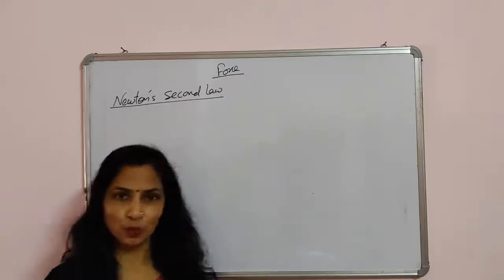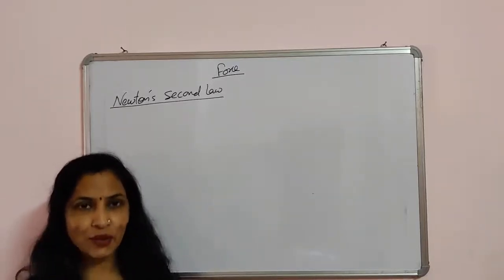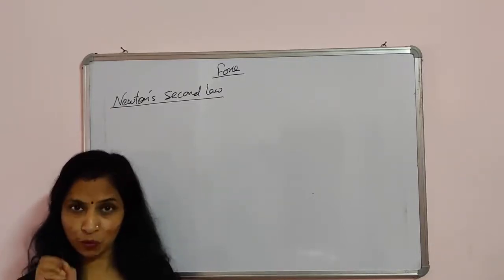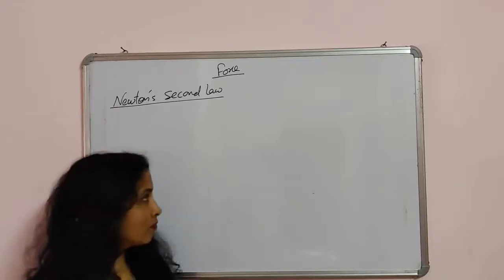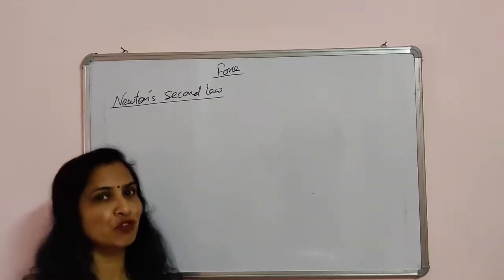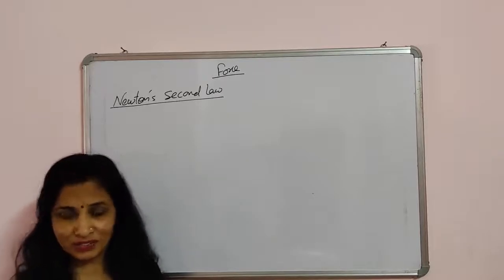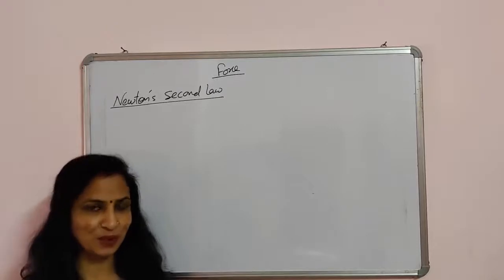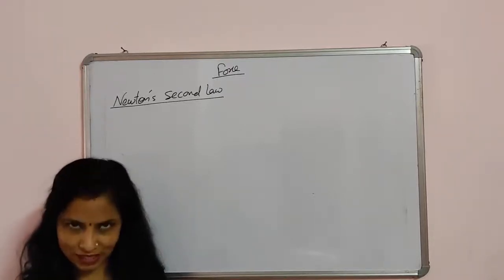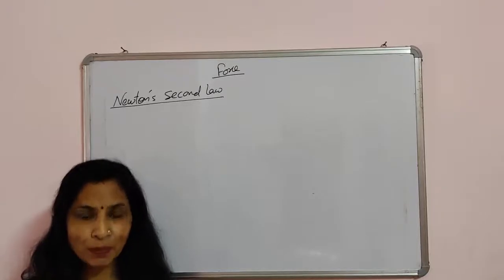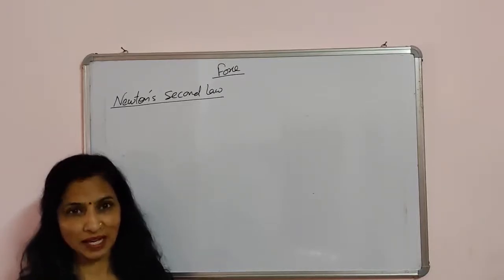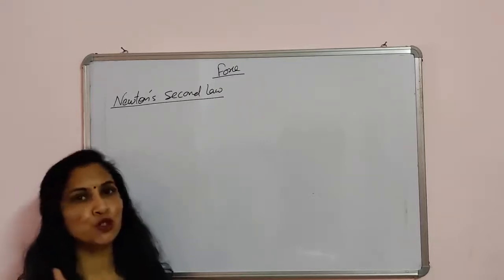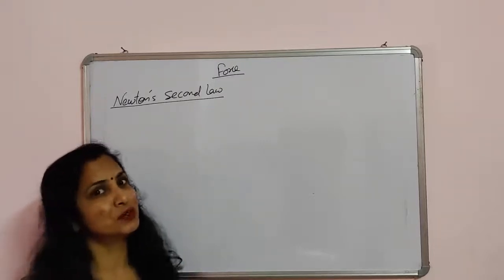So Newton's second law is: the rate of change of momentum is directly proportional to the force applied in the direction of motion of a body. So please write down Newton's second law. We can say this is Newton's second law, not the definition. The rate of change of momentum is directly proportional to the force applied. The force should be applied in the direction of motion of a body. So this is Newton's second law.